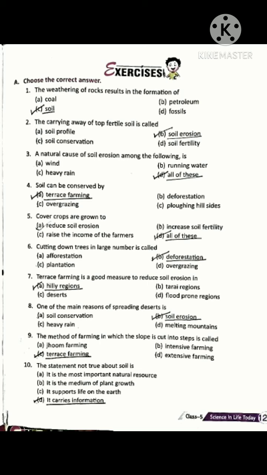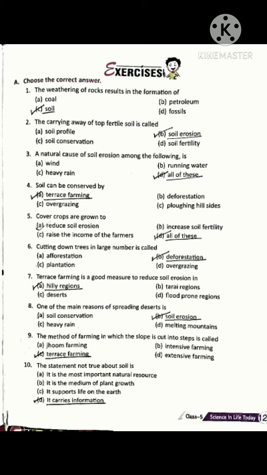Now question number 8. One of the main reasons of spreading deserts is: Option A, soil conservation; B, soil erosion; C, heavy rain; D, melting mountains. Option B is correct, soil erosion. One of the main reasons of spreading deserts is soil erosion.